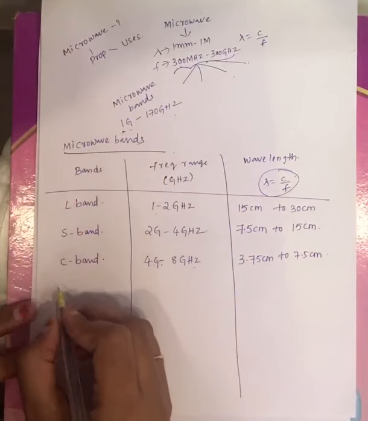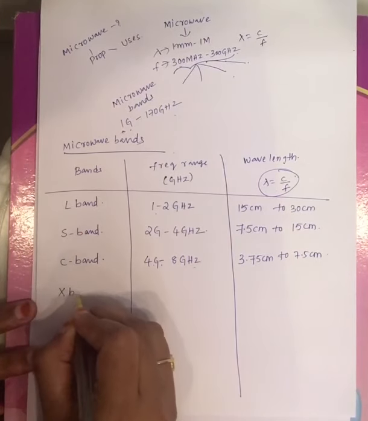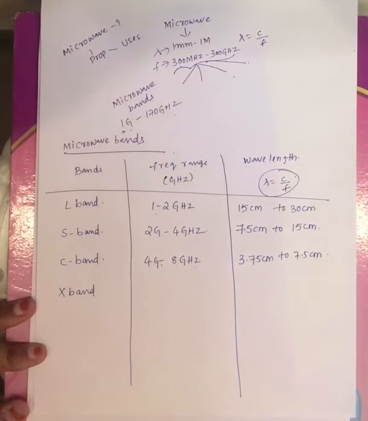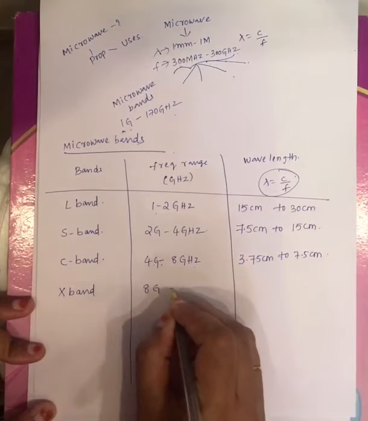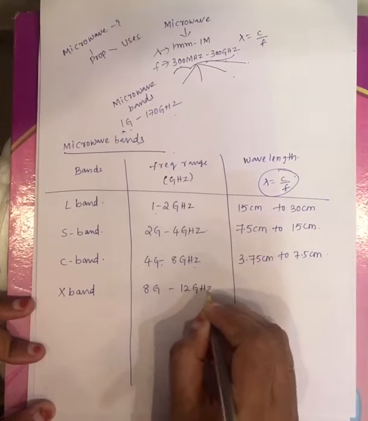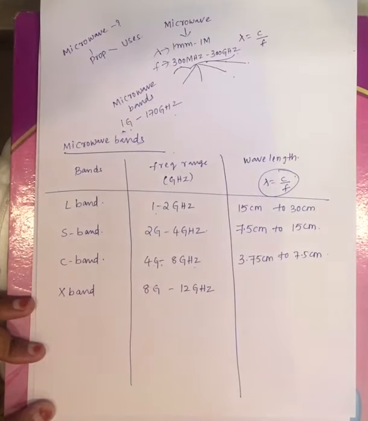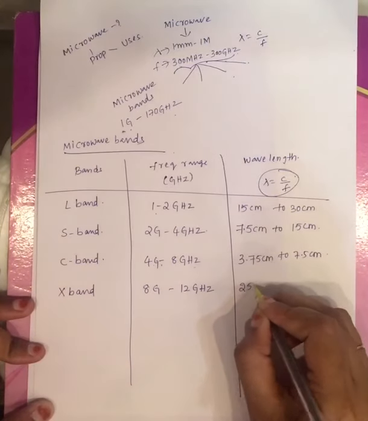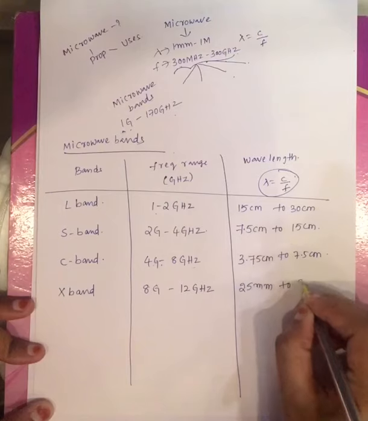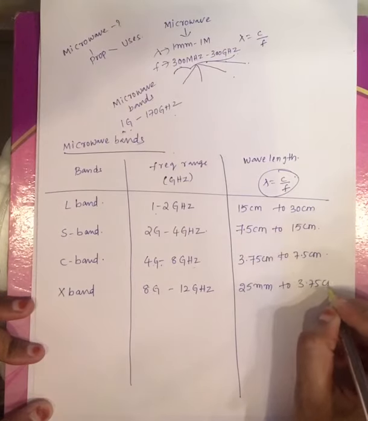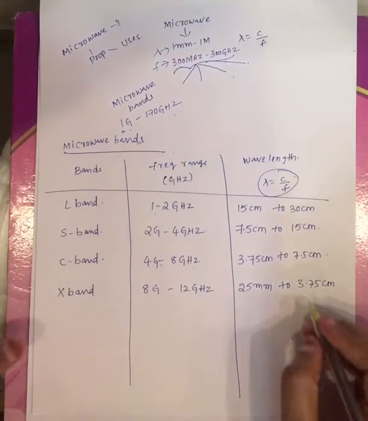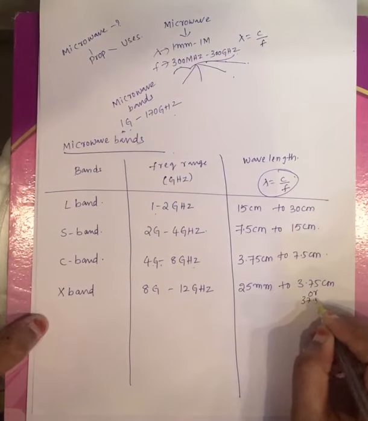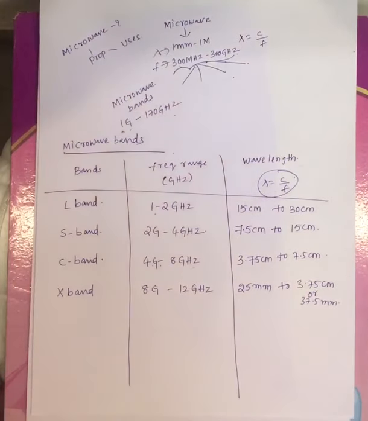And the next microwave band, the fourth band, is your X band. The frequency range allocated for the X band is 8 gigahertz to 12 gigahertz. Now if we calculate wavelength, you'll get 25 millimeter to 3.75 centimeter, or 37.5 millimeter, both are the same. This is the lambda range allotted for your X band.